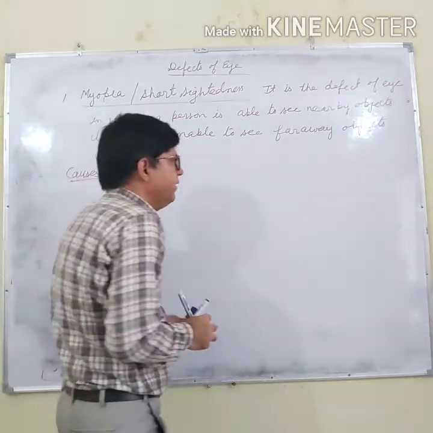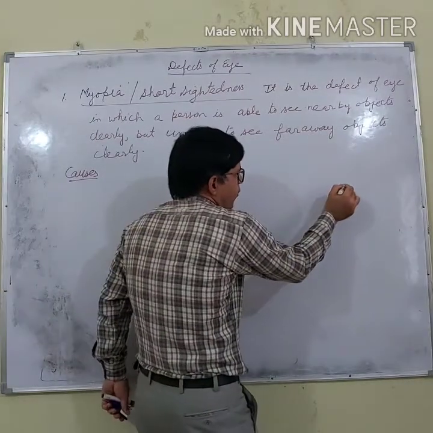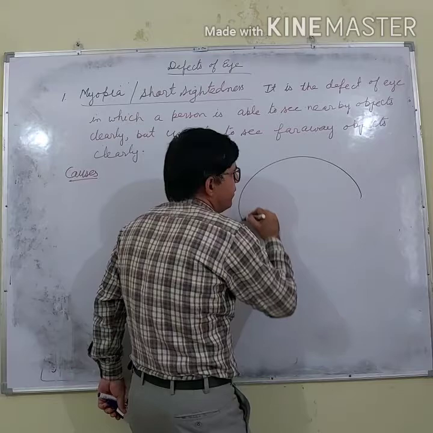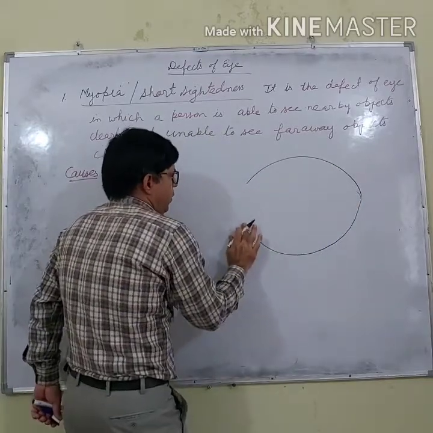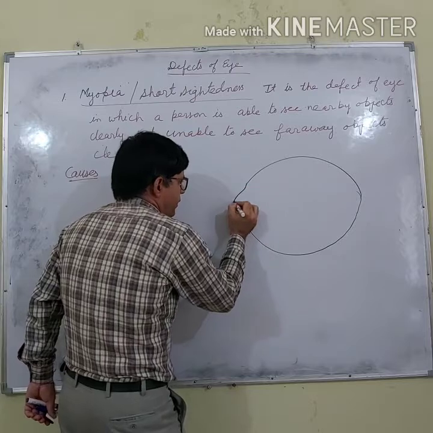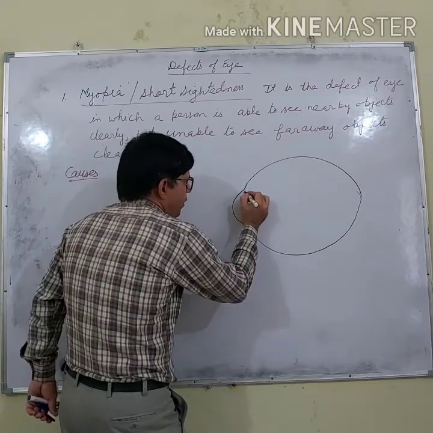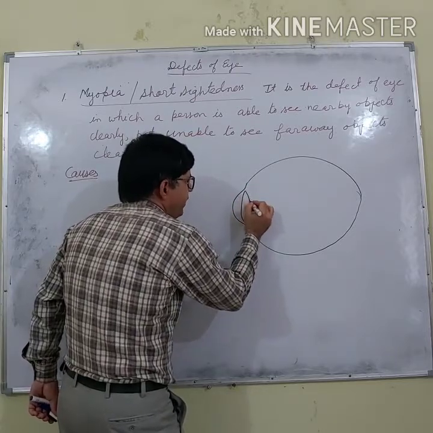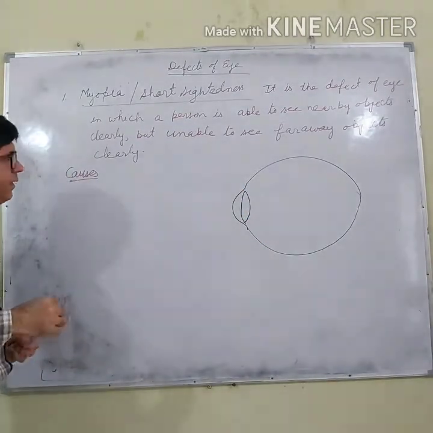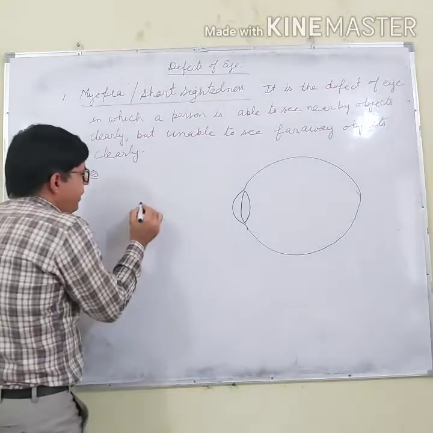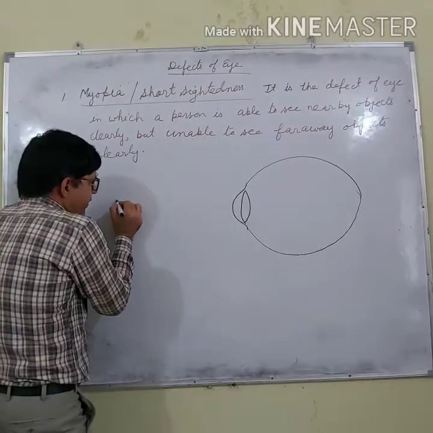Let me explain this. Let us say this is the eyeball and in the eyeball this is the eye lens. Now what happens in this defect?